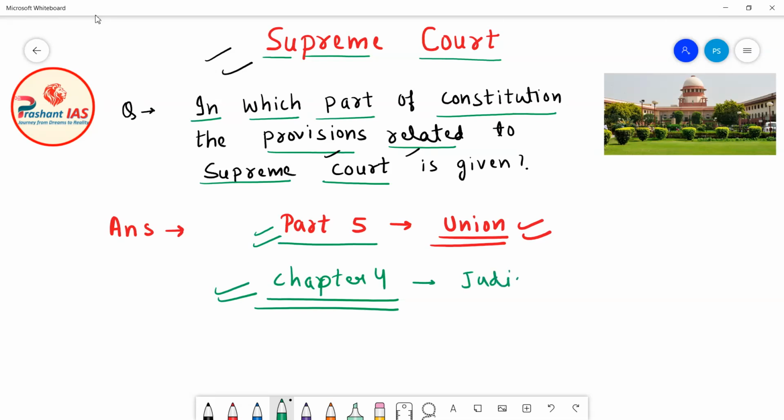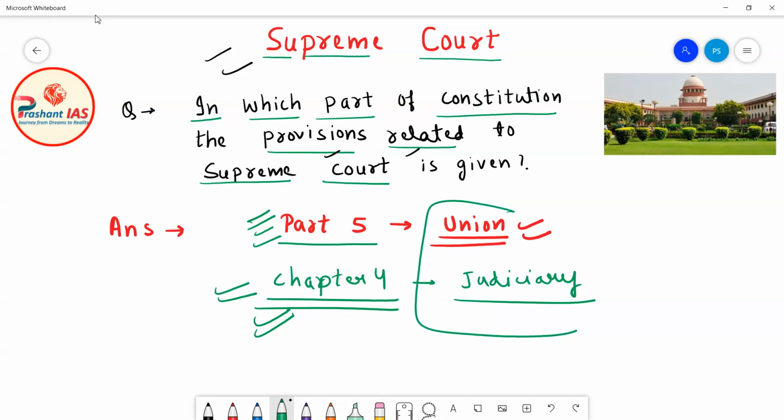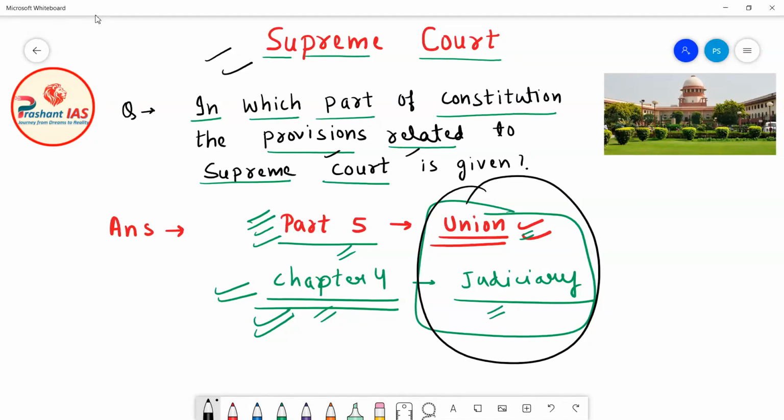So when you read the Constitution of India, you will find that Chapter 4 of Part 5 is Union judiciary. Why? Because Part 5 is Union and Chapter 4 of Part 5 is judiciary. And what is Union judiciary? Union judiciary is basically the Supreme Court. So the Supreme Court is the Union judiciary.